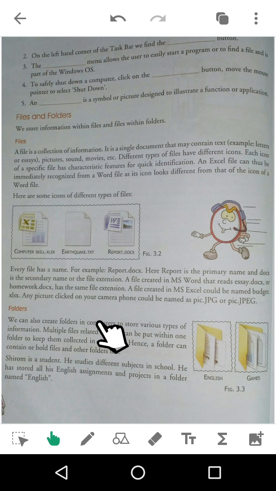Now we come to folders. Folders mean arranging all these types of files in a particular folder so that you can easily access them. You can also create folders in a computer to store various types of information. This is English. Suppose you have English notes.